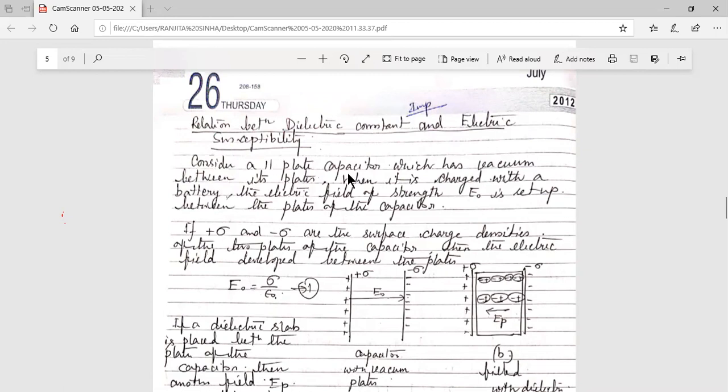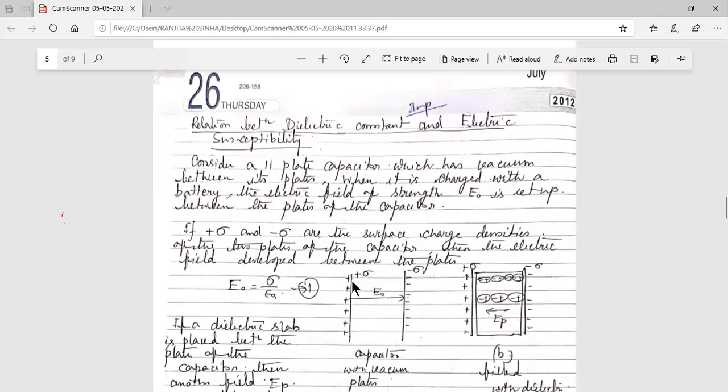Consider a parallel plate capacitor which has vacuum between its plates. When it is charged with a battery, an electric field of strength E0 is set up between the plates of the capacitor. We are considering a parallel plate capacitor, and between the two capacitor plates it is vacuum. So these are the two plates.